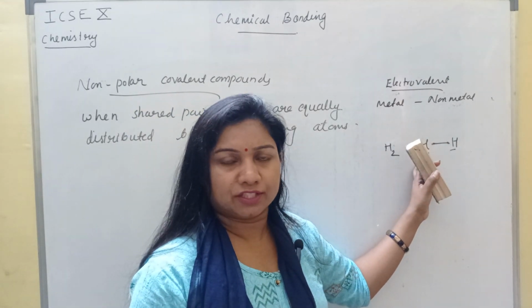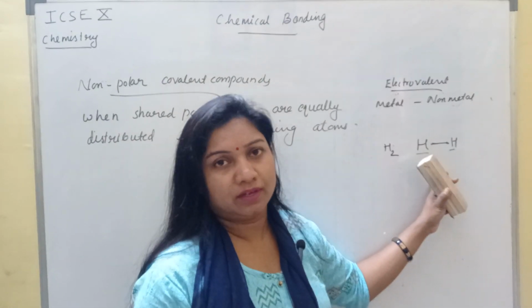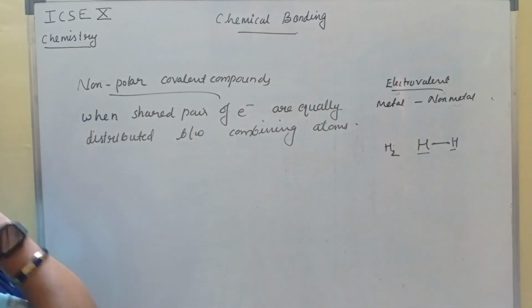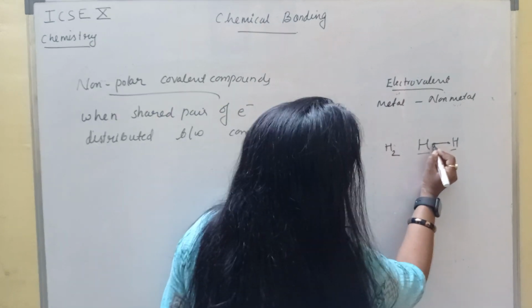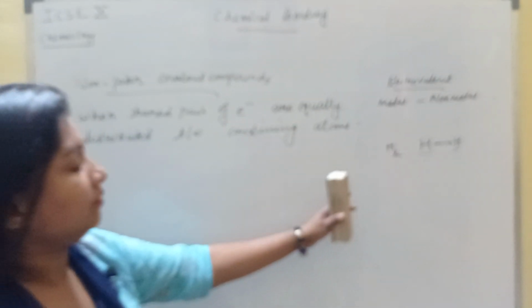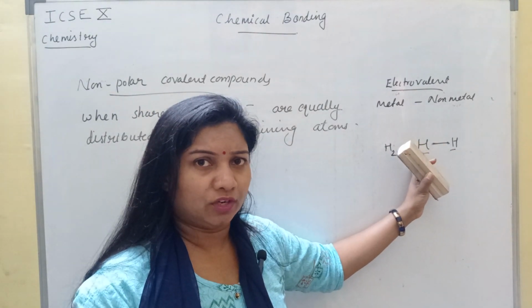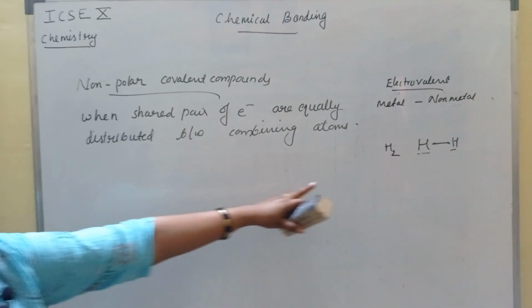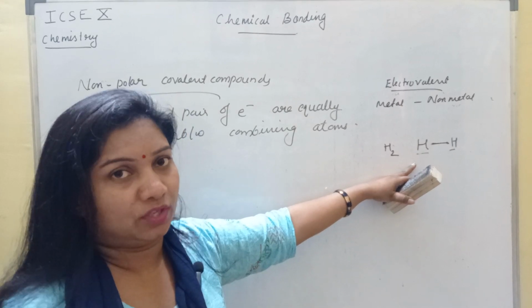No one will attract the shared pair of electron. So there is no question of developing charge over there or charge separation. All right. So when the shared pair of electron are equally distributed, means it is equal for both. So both are having same electronegativity, so no one will pull that electron pair. So this type of sharing, wherever it takes place, that compounds are called non-polar compounds.